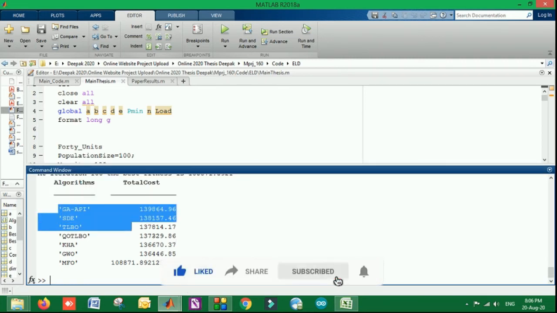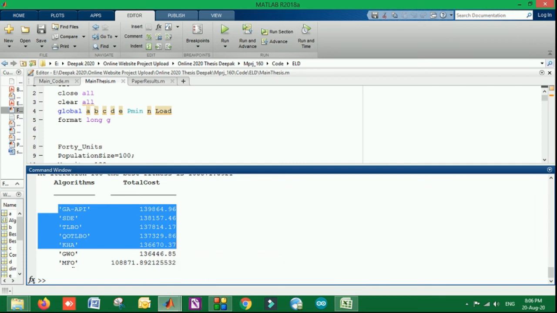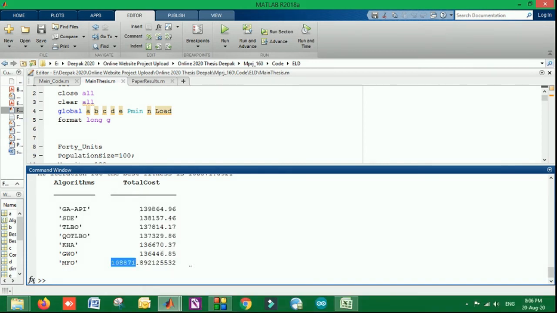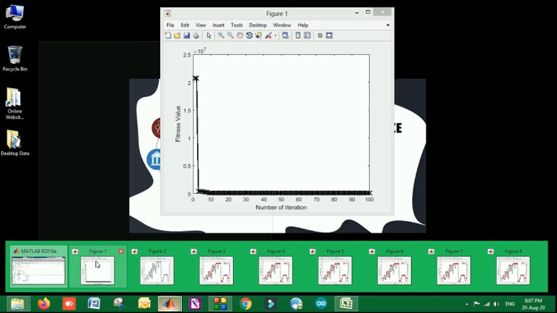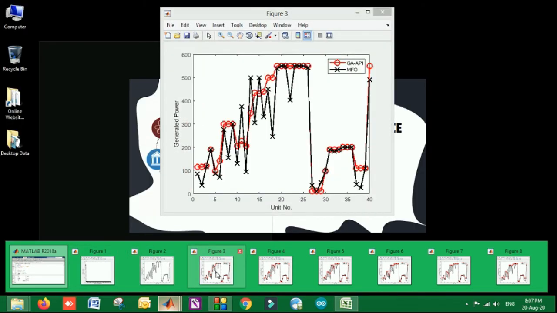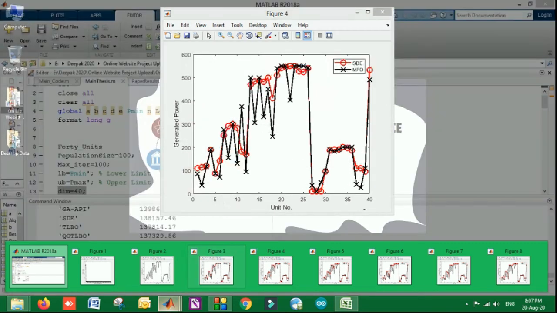Those values have been taken from previous research papers, the literature study. You can see the MFO was giving better results with respect to GWO, KHA, TLBO, and many other algorithms. So this is how a number of factors are calculated, such as generated power and the fitness value achieved, and the comparison is also done for the generated powers.